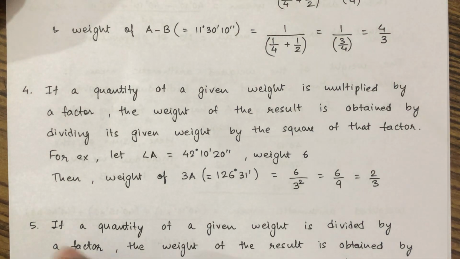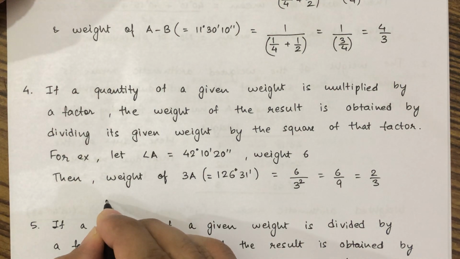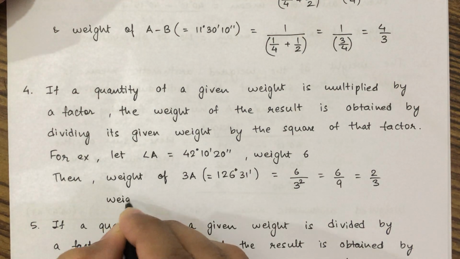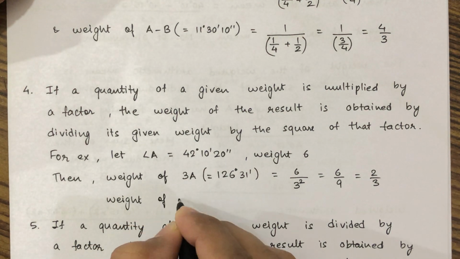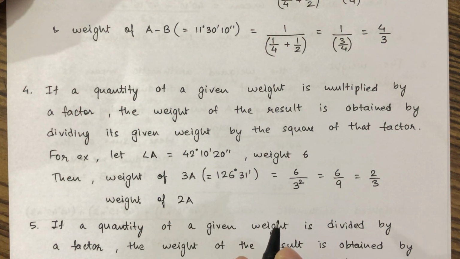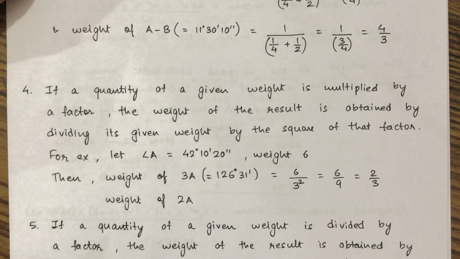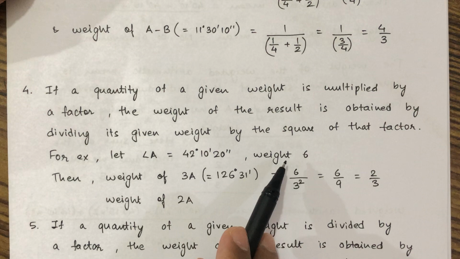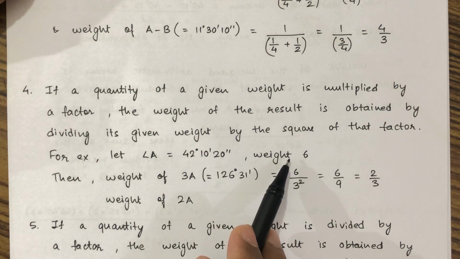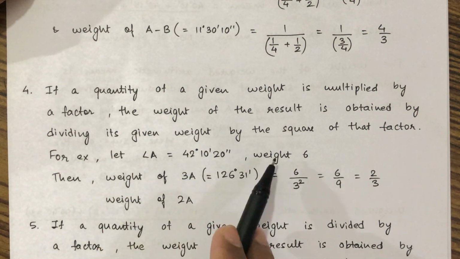So what will be the weight of 2A then? Let us calculate the weight of 2A. This does not carry any importance now. We need to find only the weight, because the weight of A is given as 6. Okay, weight of A is 6.